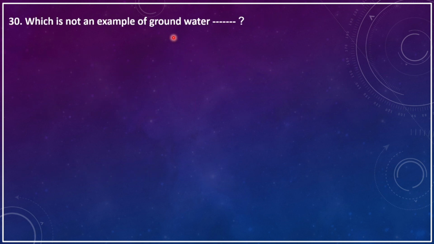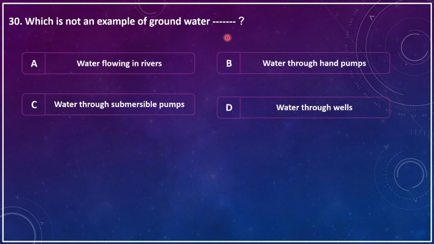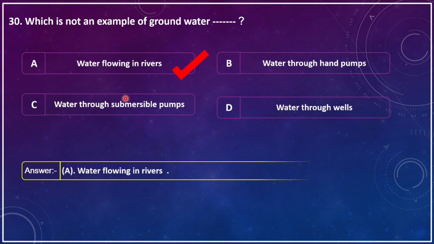Which is not an example of groundwater? A, water flowing in rivers, B, water through hand pumps, C, water through submersible pumps, D, water through wells. The correct answer is water flowing in rivers, which is not groundwater.